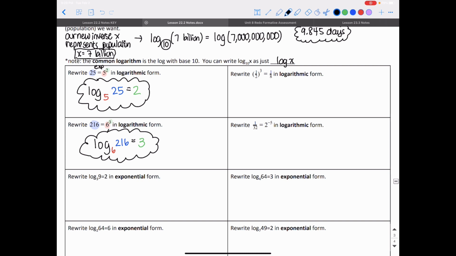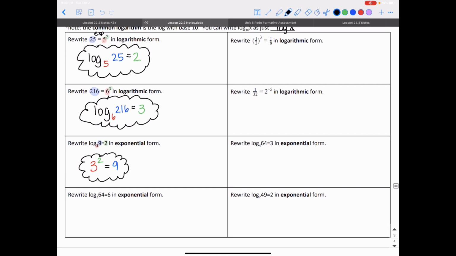If we have log base 3 of 9 is equal to 2, in exponential form, I'm going to identify, now I've been given the logarithmic form, I want to convert to exponential form. The base here is 3, it's the subscript. The answer is 9. The exponent is 2. So I know that I can write 3 to the second power is equal to 9. I know that statement is true, so I know that I've done this correctly. The answer is 9. This is a correct statement, so I've done it correctly.